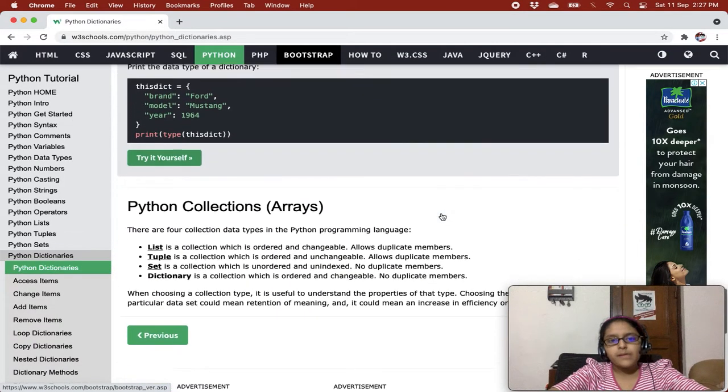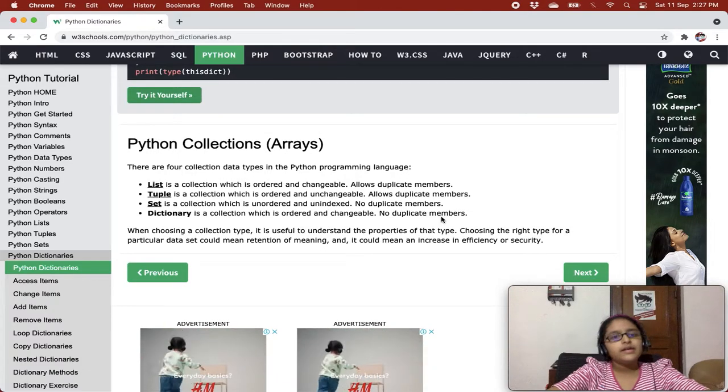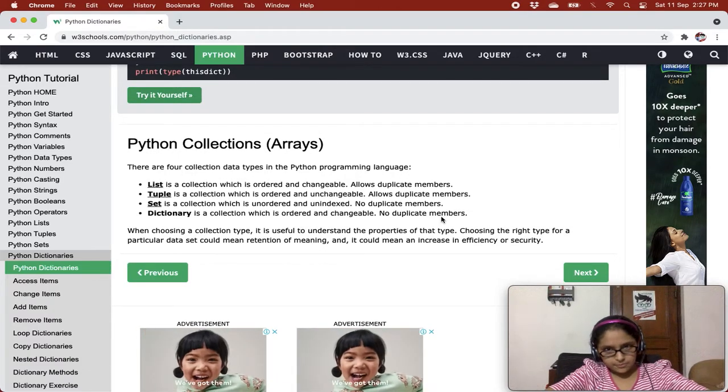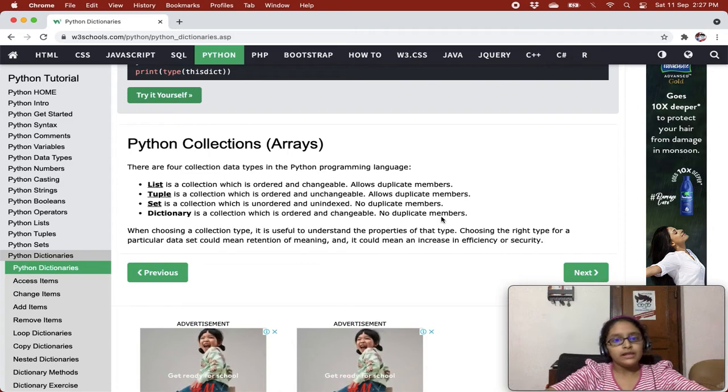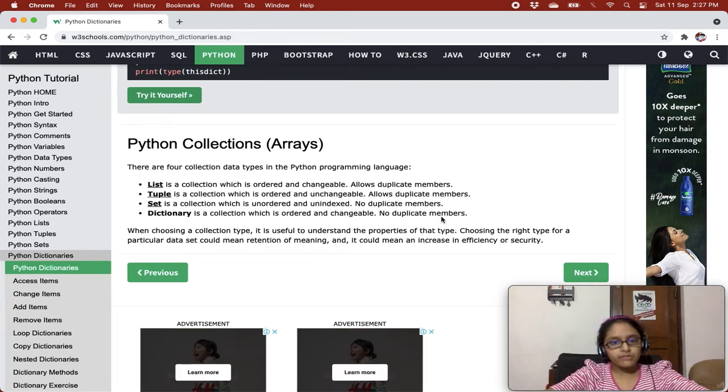Now, Python collections. There are 4 collection data types in the Python programming language. List is a collection which is ordered and changeable, and allows duplicate members. We have learned this. Tuple is a collection which is ordered and unchangeable, and allows duplicate members. We have done this. Set, we recently did it. It is unordered and unindexed.